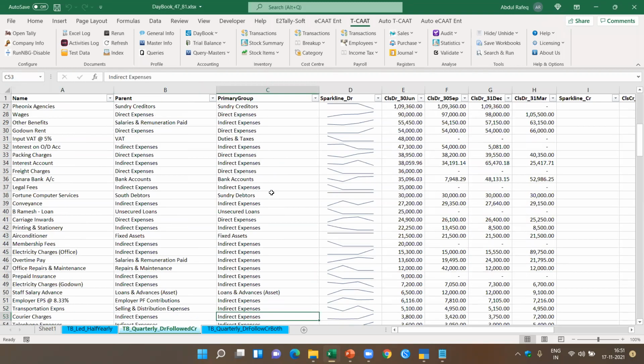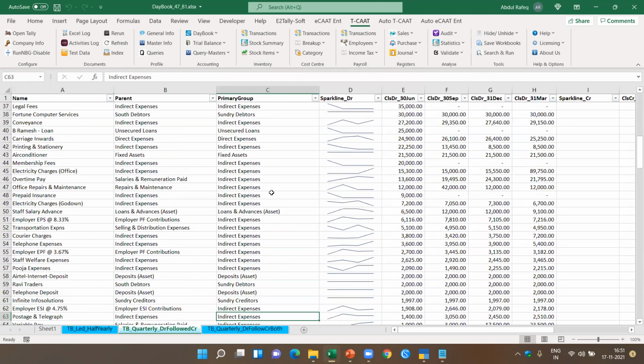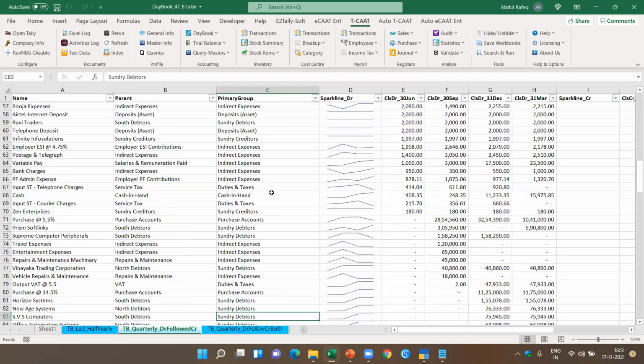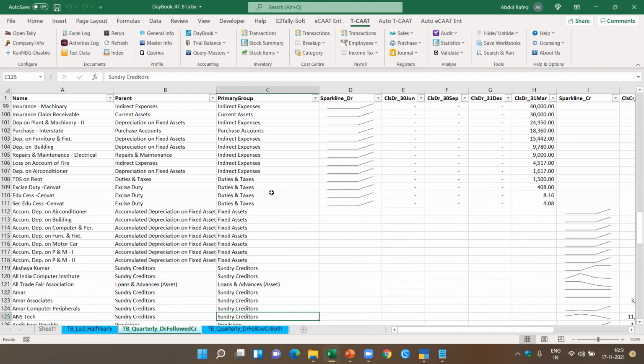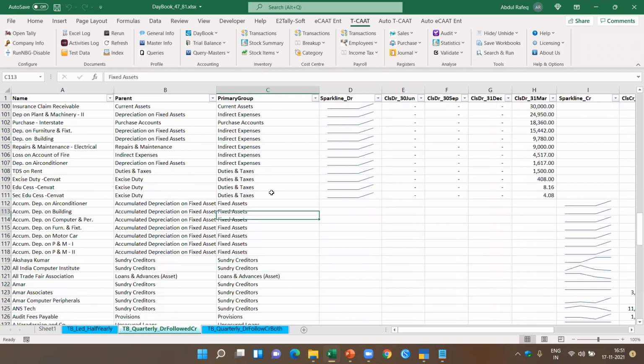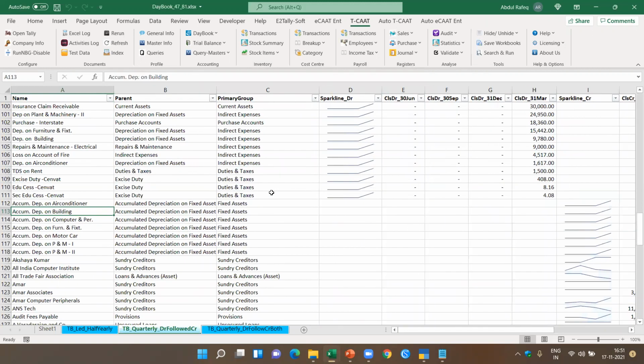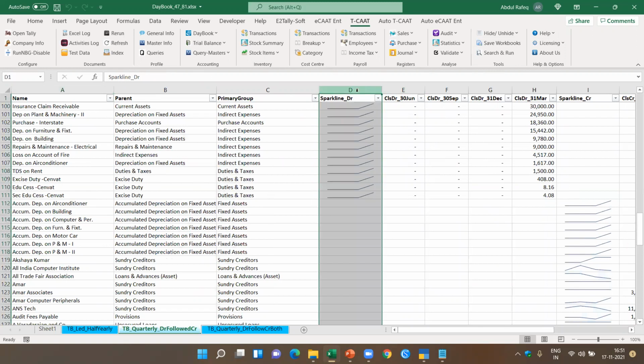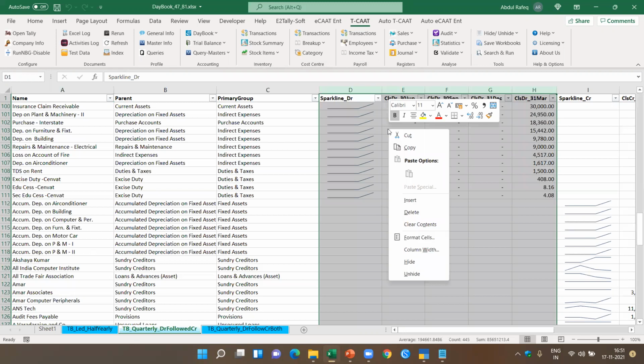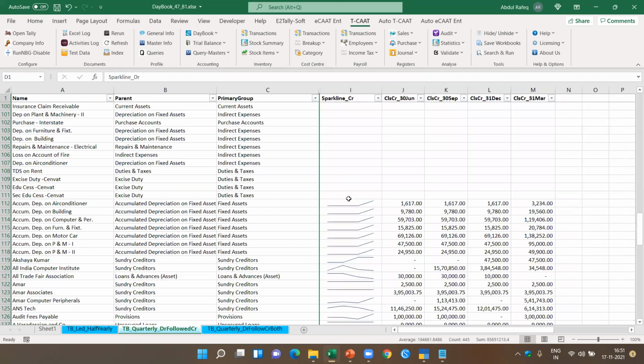Just see the type of analysis you can do just by walking through these particular ledgers. You'll be able to identify all the exceptions and outliers just by walking through this data. So you get first the debit, and then after that you get the credit, so that you don't have any confusion. First you do the analysis for the debit accounts, and then you can hide the debit figures and look at the credit figures. Now I can see all the credit figures.